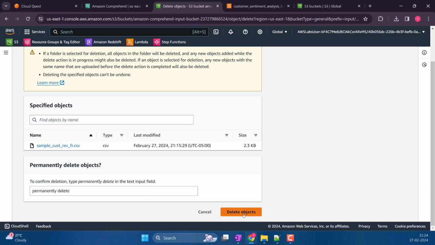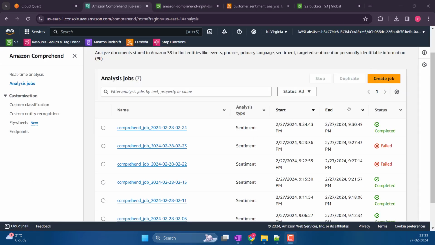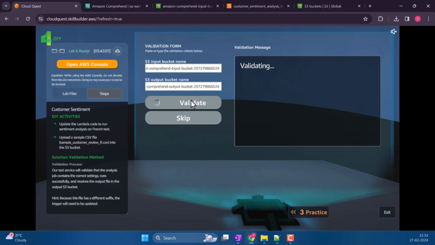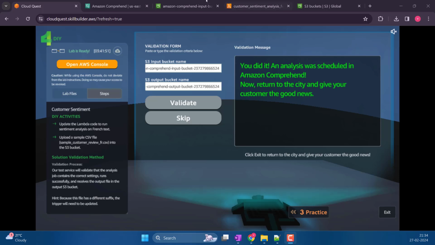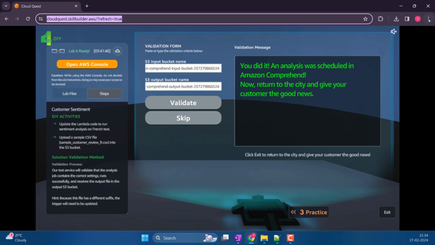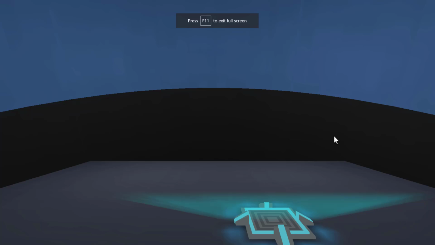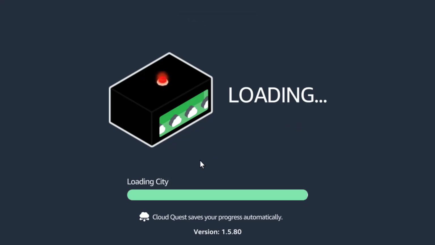Okay, I will upload and I will trigger it and I'll come back again. Okay, it's done this time. Let's hope it will work. Don't give me orange again. All right, I think it's happening with every project. First time it doesn't, but second time it does. Nice. Okay, that's about comprehend, I guess.